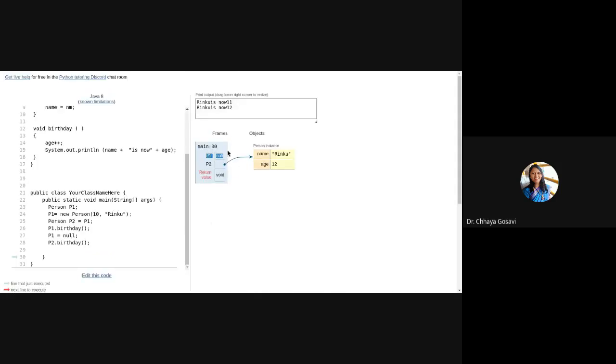So this is garbage, and Java garbage collector will free the memory which is allocated for this P1 automatically. As a programmer, I don't have to worry about such null memory locations. Is it clear? This is a difficult concept, but try to understand what I'm trying to explain to you.